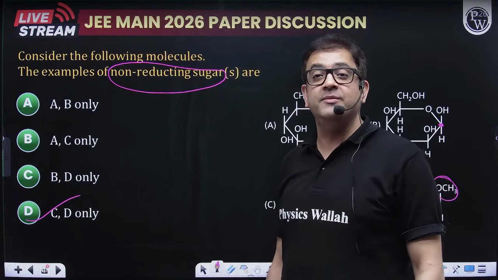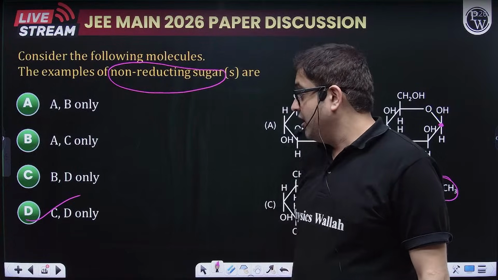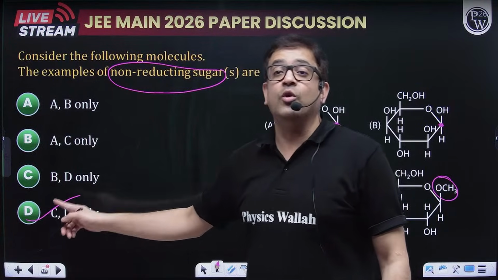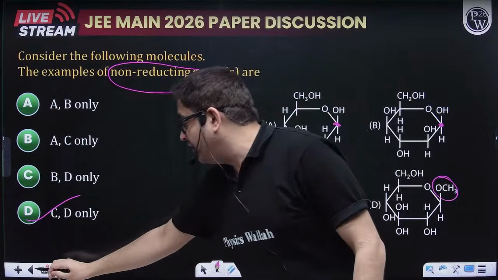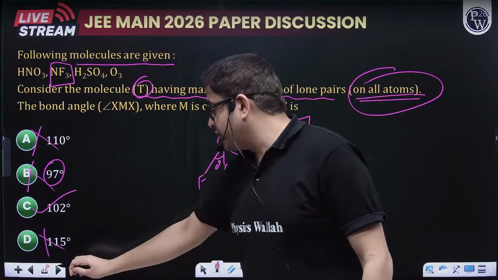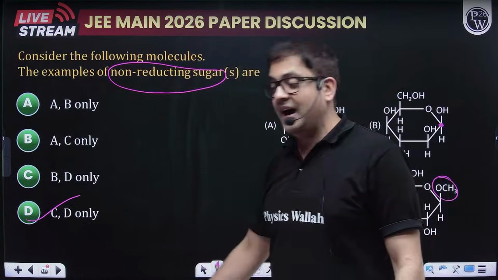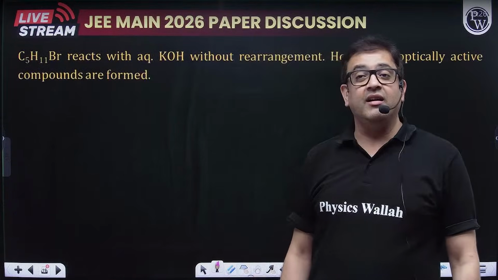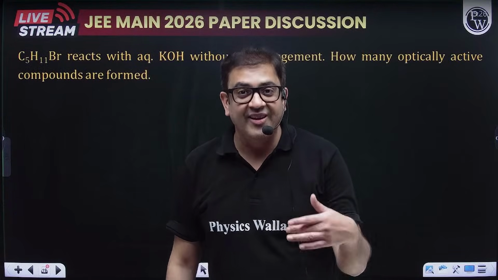A basic question. Yes, Devraj. Devraj, it is D, option D. Okay, you must be answering for the previous question that it is C. Yes, for previous question it is C. For this question it is D. I hope it is clear. A quite doable question, requiring very less amount of time.